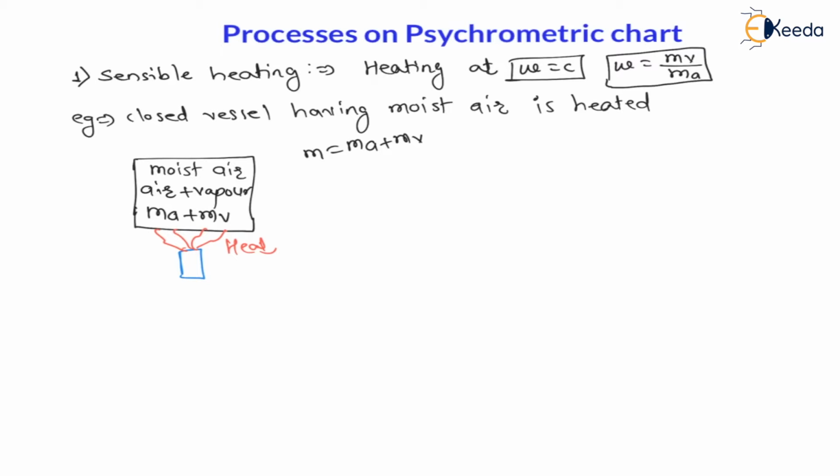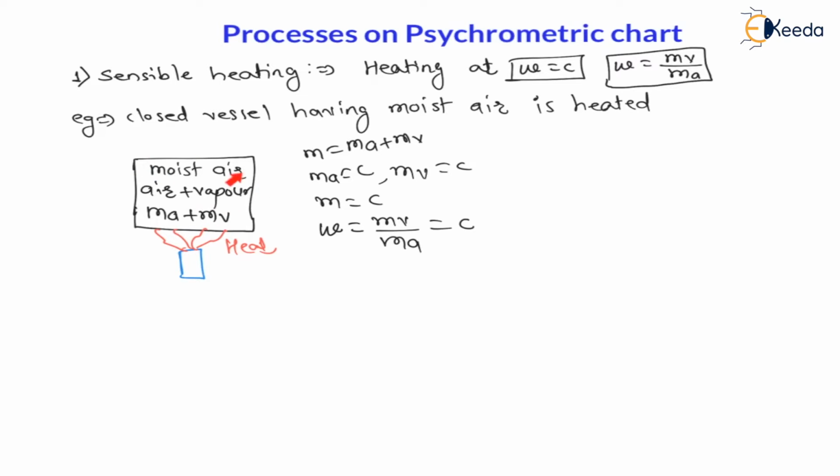That means the mass of air will remain constant, and likewise the inside vapor is not going outside and outside vapor is not entering, so the mass of vapor is also constant. That means total mass is constant. Specific humidity is the mass of vapor to the mass of air, and both are constant, therefore specific humidity will be constant.